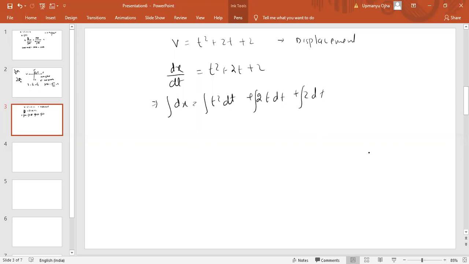Fine. But integration means formulas are there, like integration of x power n is x power n plus 1 by n plus 1. Like this, we have formulas that you have to remember.